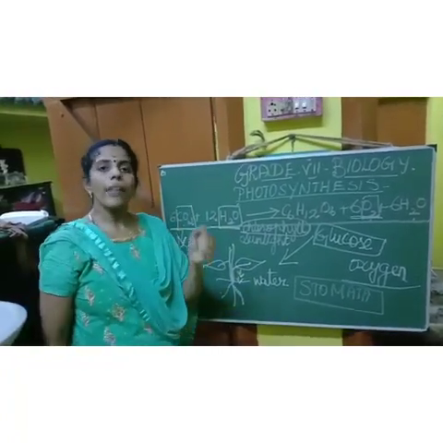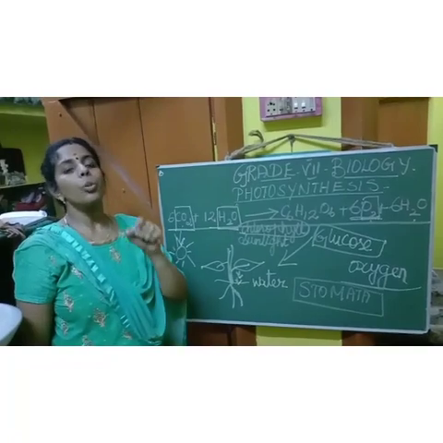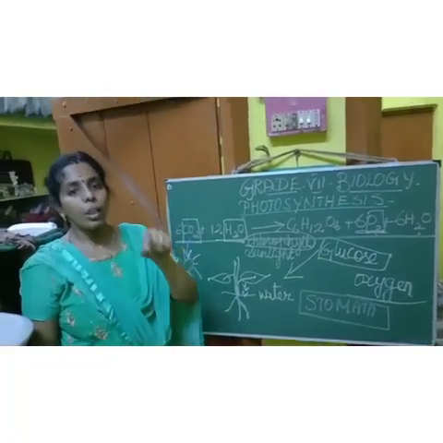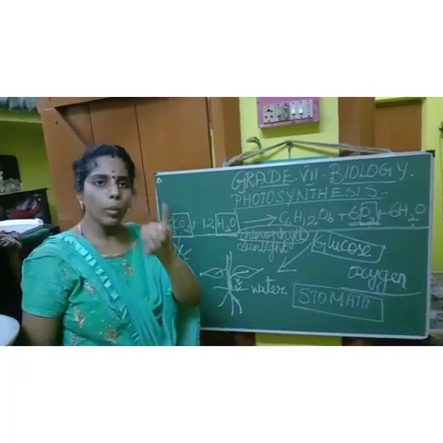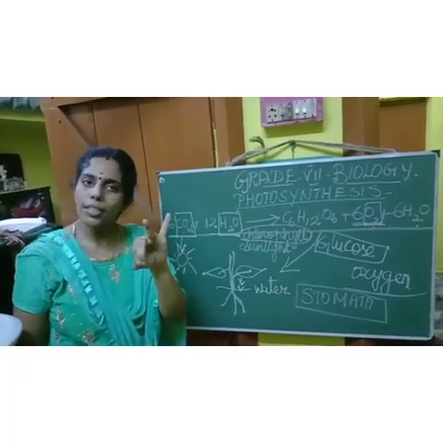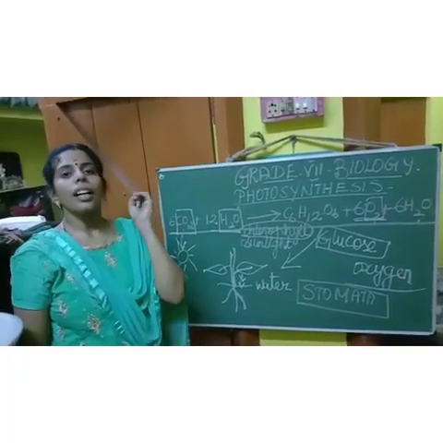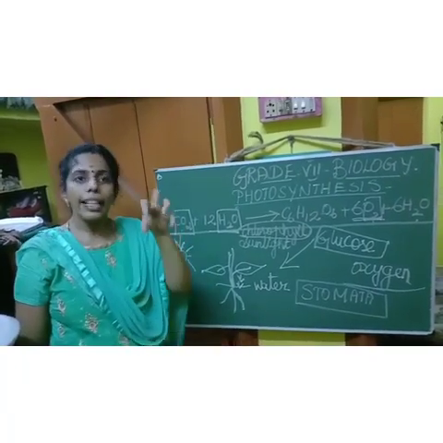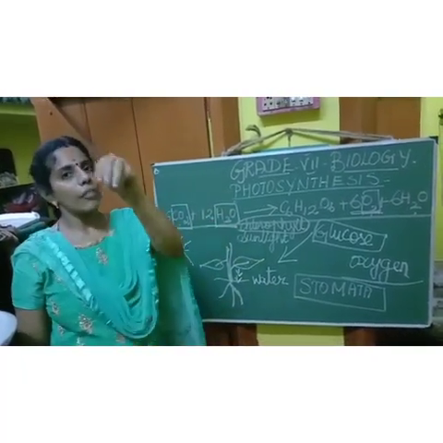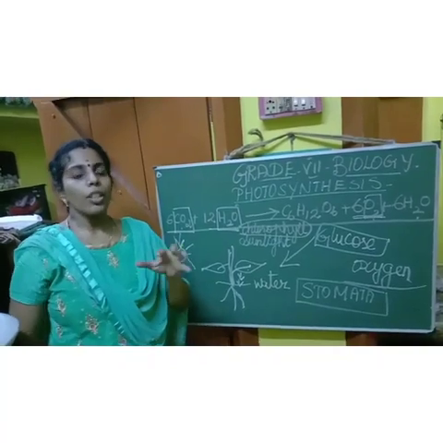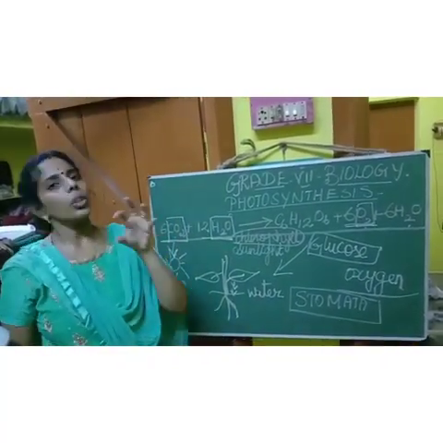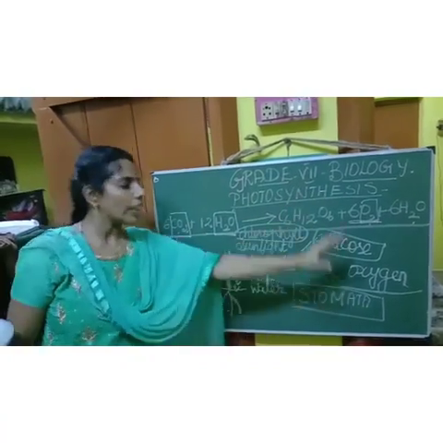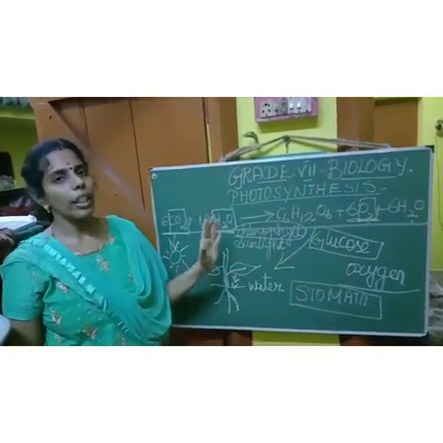And then we have to see an activity to prove that sunlight is required for photosynthesis. Number one, the first point is sunlight is required for photosynthesis. Carbon dioxide is required for photosynthesis. All the activities I will add in a video and put it to you, because rather than explaining in this way, I will put it in the video so that you can watch it. Now, do you have any doubt in this, children? If you are having any doubt, you can ask me.